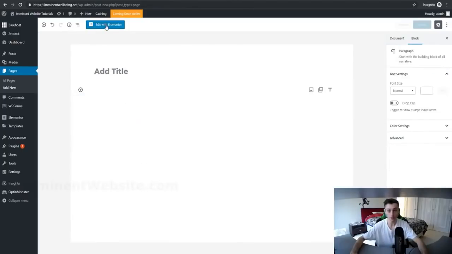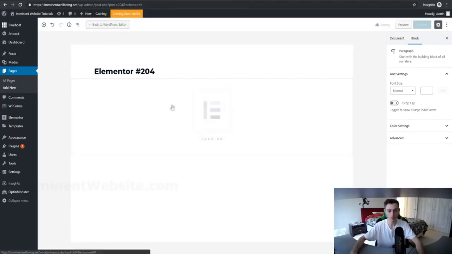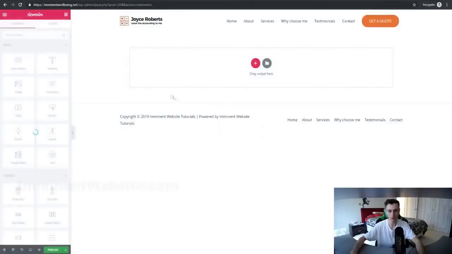Now with this tool right here, we can actually drag and drop and use a bunch of custom page templates right off the bat, which makes life a lot easier when creating your very own website. So let's click on this button right here. It's currently loading, so let's let that load and we should be redirected to this drag and drop editor page where we can create our page. Again, we can just do it the old fashioned way.